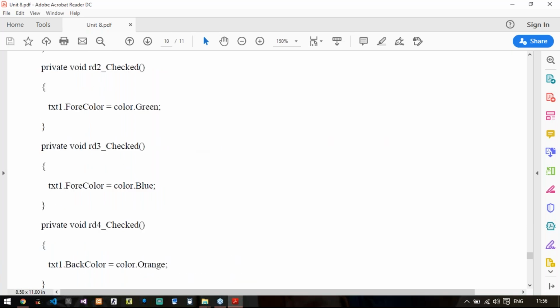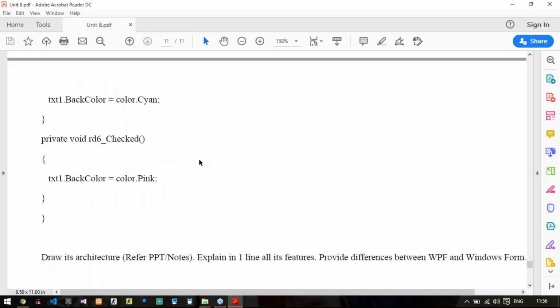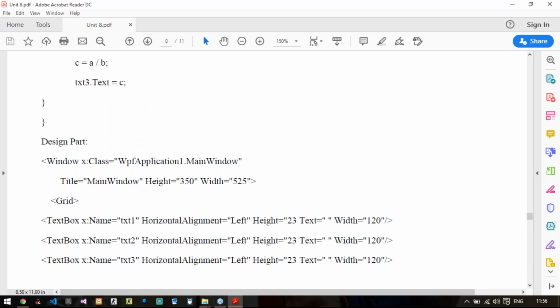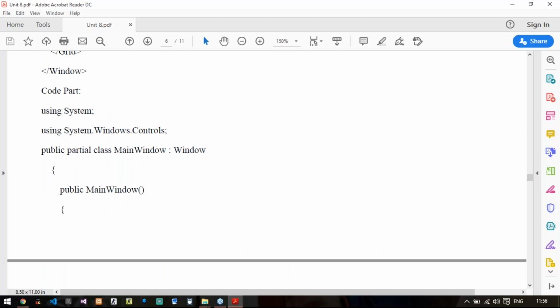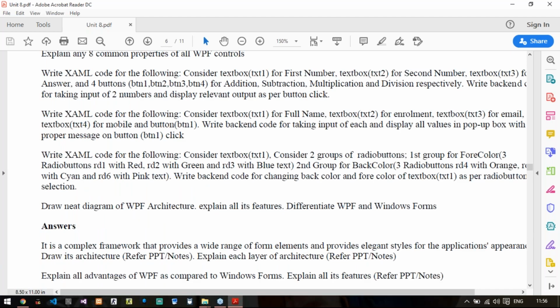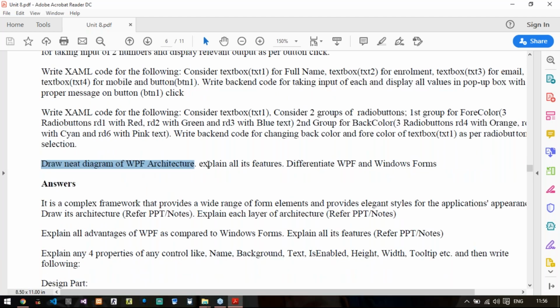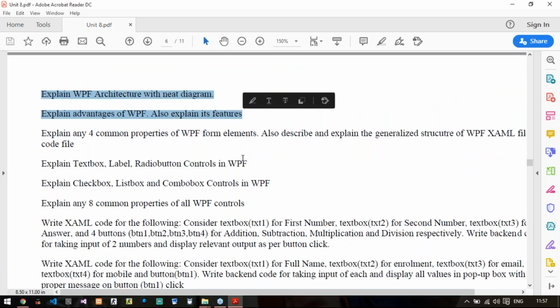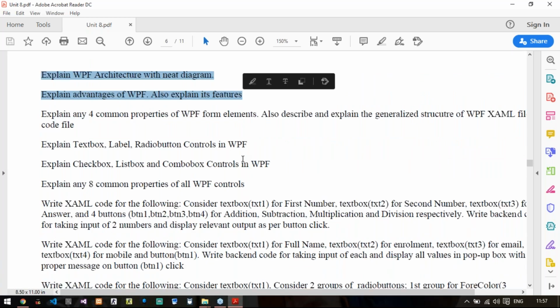And the last question is, again, I think I have skipped that question. Yeah, define, draw a neat diagram of WPF architecture. Again, the same question. Explain all its features and differentiate WPF and Windows Form. So it's just the combination of all these questions. It's a repetition, nothing else.